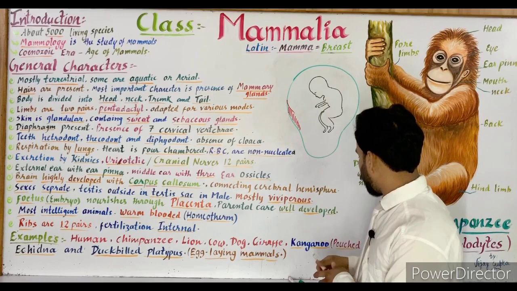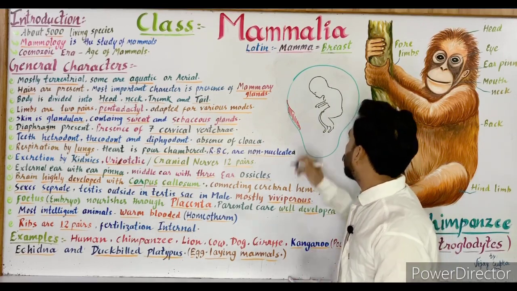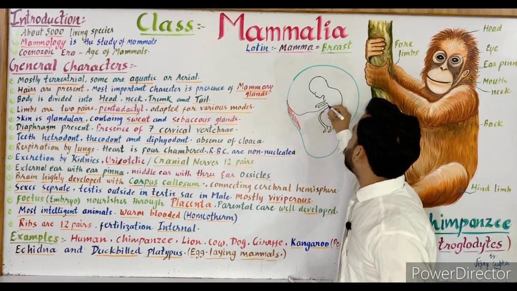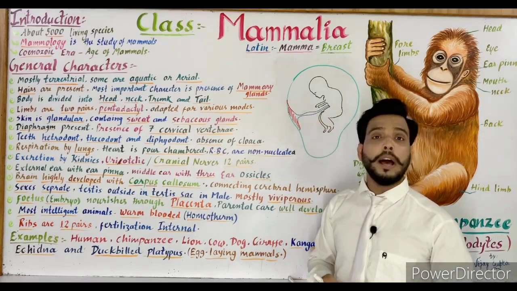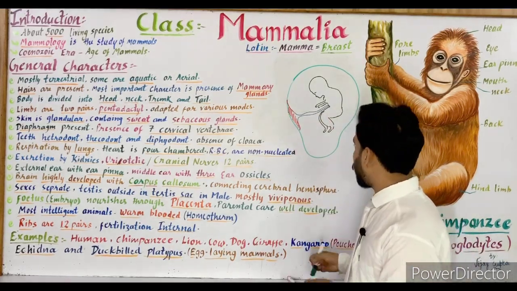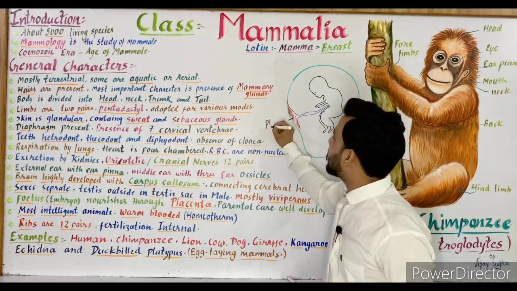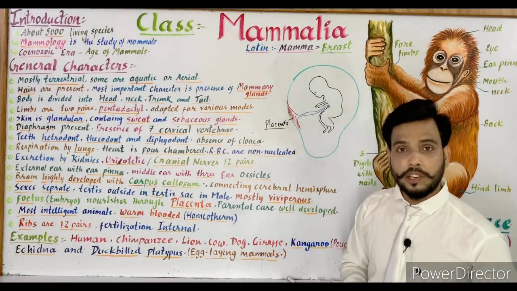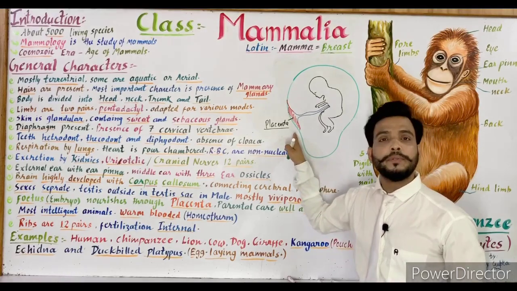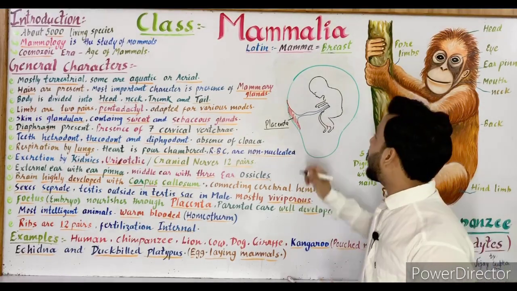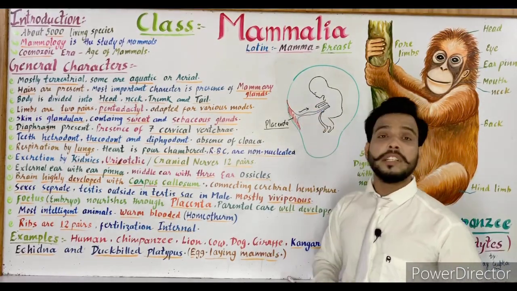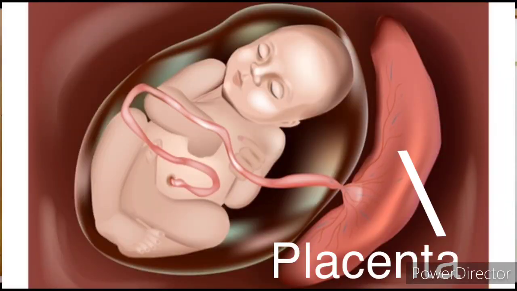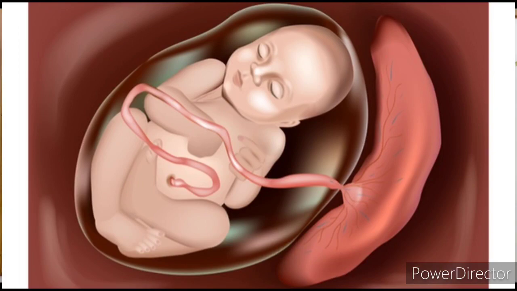This important structure is attached to the fetus with the help of the umbilical cord, and this structure is known as the placenta. So the placenta is an important structure which is present on the wall of the uterus, and it provides all the nutrition to the developing fetus or the developing embryo. It is only present in mammals.